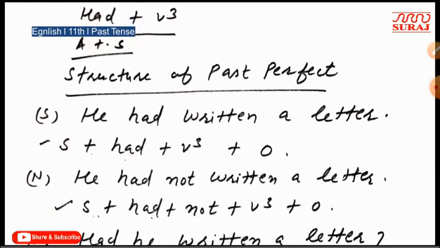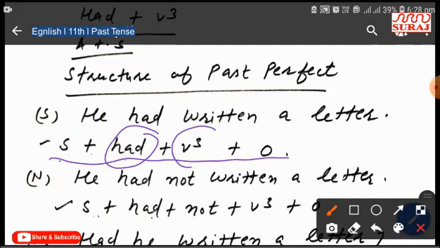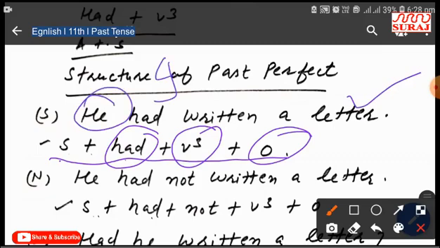After that, the structure of past perfect tense. This is the structure of simple sentence of past perfect tense: subject, had plus third form plus object. The sentence for this: he had written a letter. If you write I in place of he, then you will also use had along with third form.